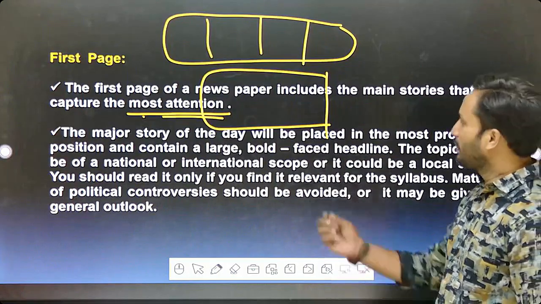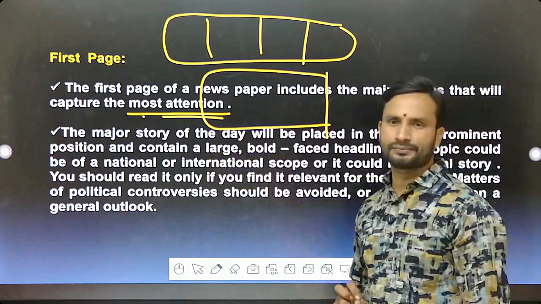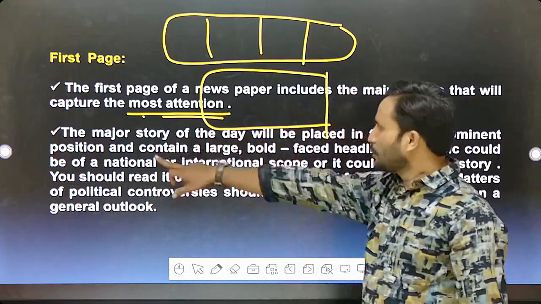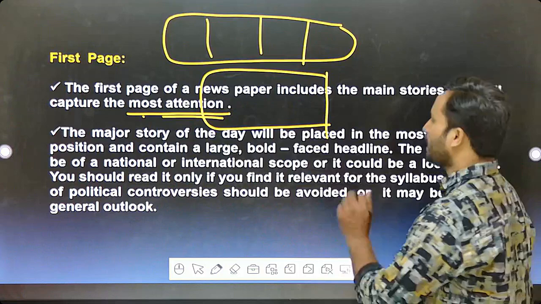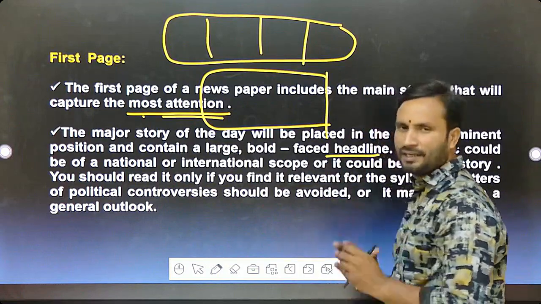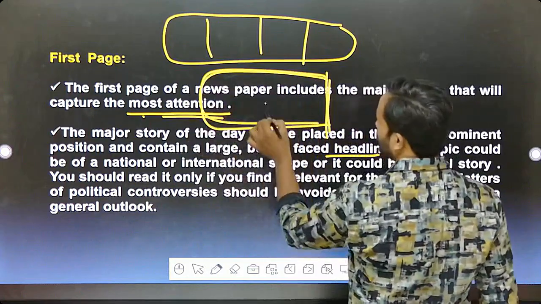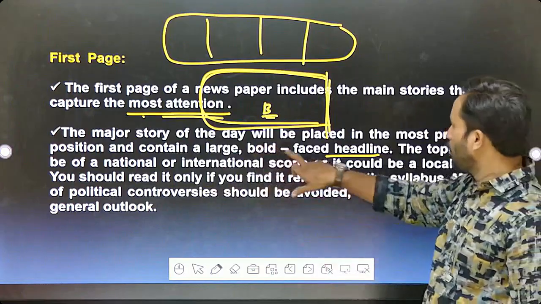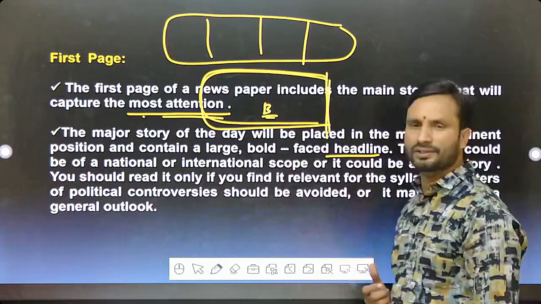The major story of the day will be placed in the most prominent portion. What is the burning issue? That would be placed in the prominent portion and contain a large, bold-faced headline that would be highlighted in a bold manner. The topic could be of national or international importance.